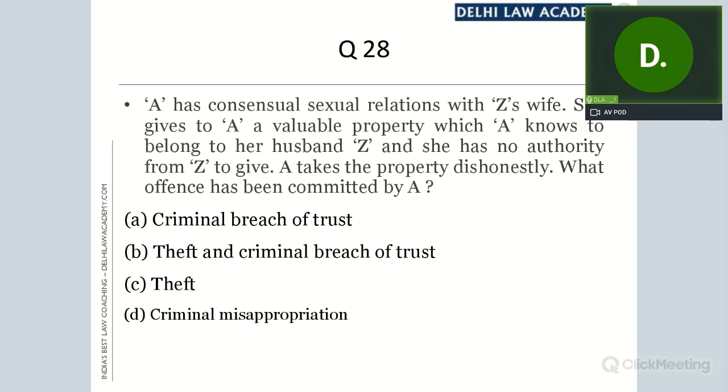Now in this case, who possesses the property at that moment? The wife possesses it, and wife's consent is taken. It is not without her consent. If the property is taken from the wife with her consent, where is the question of theft? The property is taken from the wife with her consent. That's what I am saying.